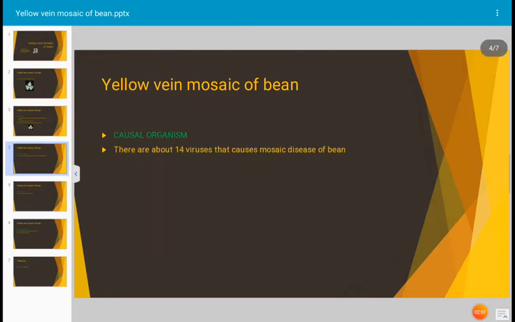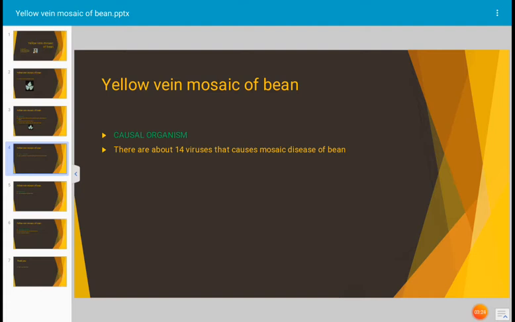Next, let us see the causal organism which causes the yellow vein mosaic disease of bean. According to plant pathologists, there are about 14 viruses of different groups that cause mosaic disease of different beans. But the most common virus responsible for the bean mosaic disease is Phaseolus virus. Name of the virus is Phaseolus virus.